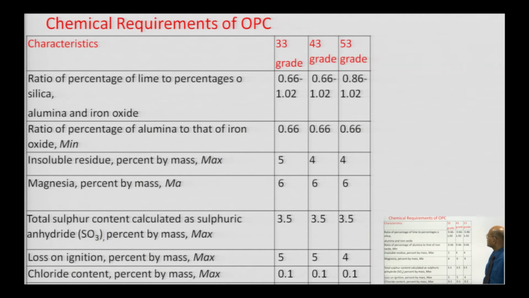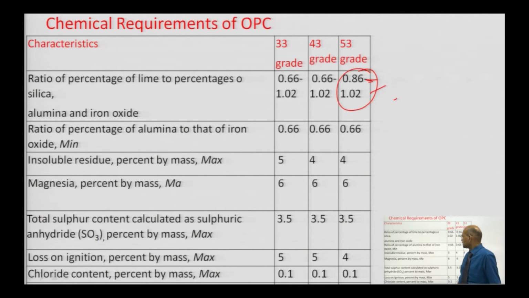The ratio of percentage of lime to percentage of silica, alumina and iron oxide for 33 grade should not be less than 0.66 and not more than 1.03. Similarly, for 43 grade it is between 0.66 and 1.02, but for 53 grade they have given 0.8, so the lower value you can take 0.8 and the maximum value is 1.02.